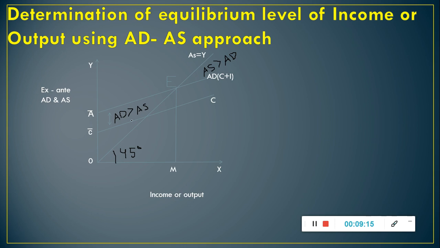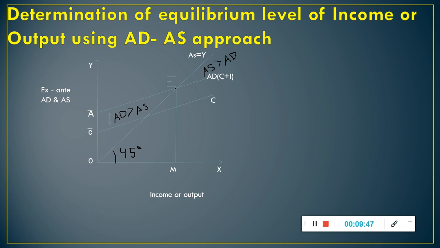Thus, inventories in hand with the producers will start falling because aggregate demand is greater than aggregate supply here. This will result in increased planned output and income, and this process continues till planned aggregate demand becomes equal to planned aggregate supply, and it reaches point E where aggregate demand is equal to aggregate supply.